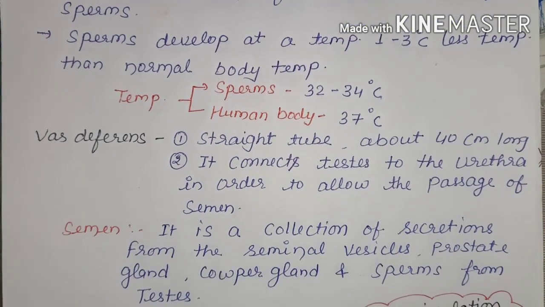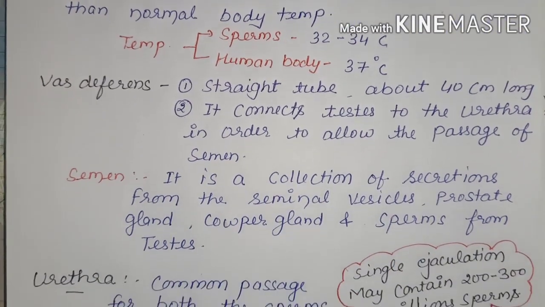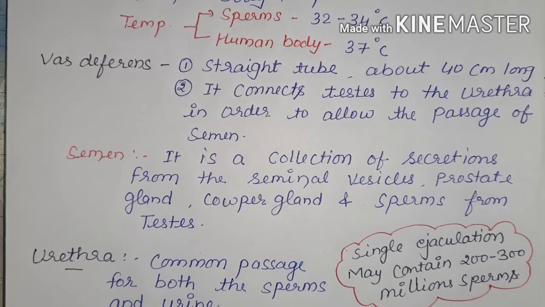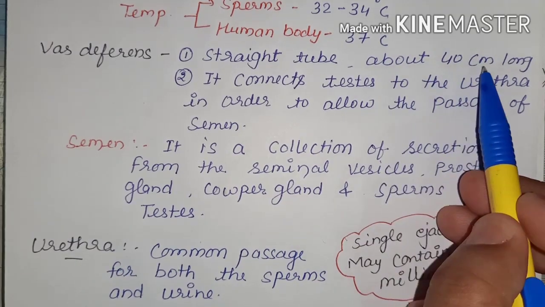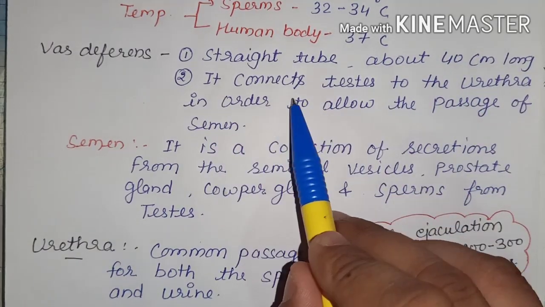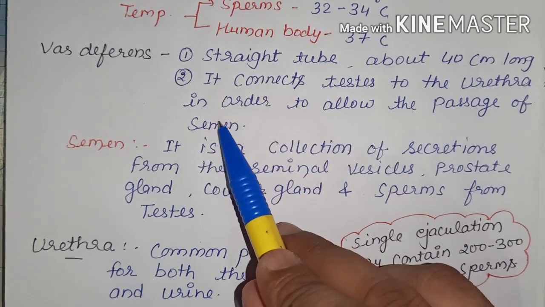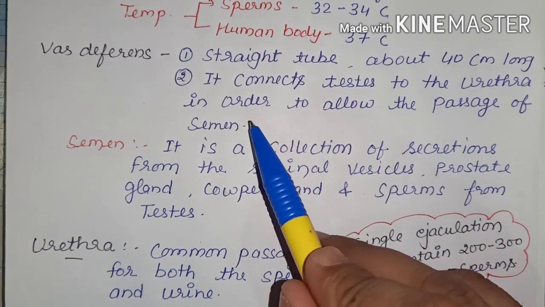Now the third part of the male reproductive system is vas deferens. A vas deferens is a straight tube. It is about 40 centimeter long. It connects the testes to the urethra in order to allow the passage of the semen.